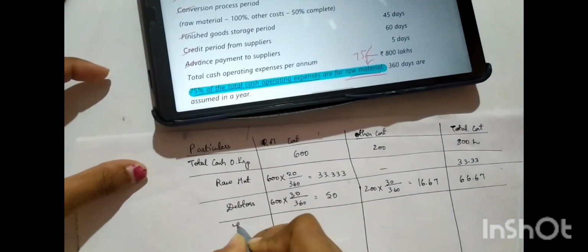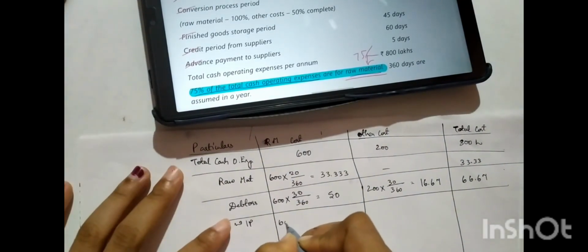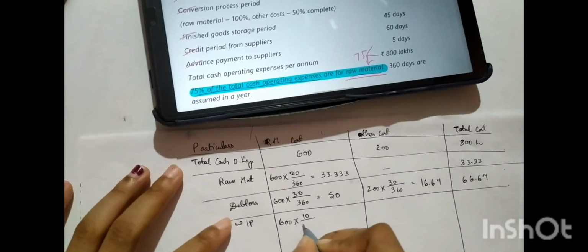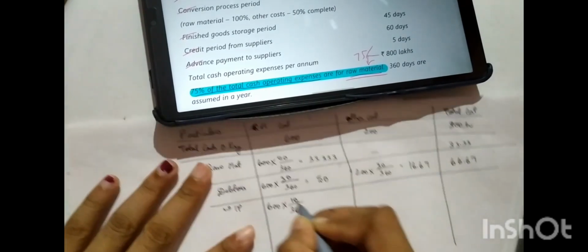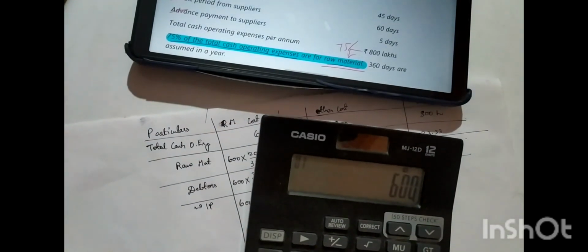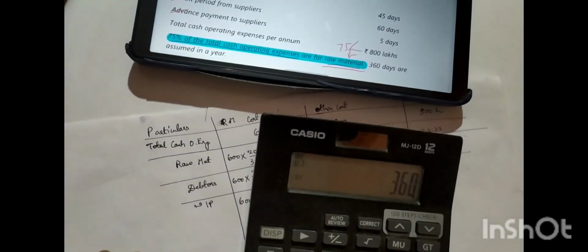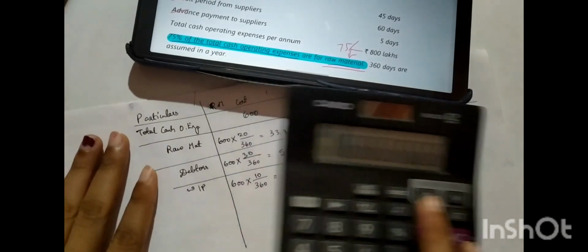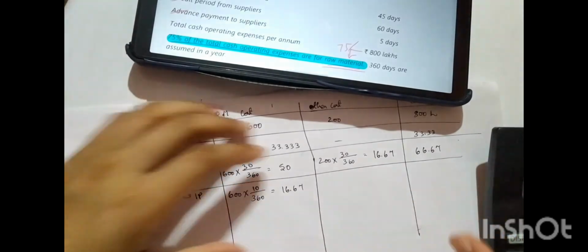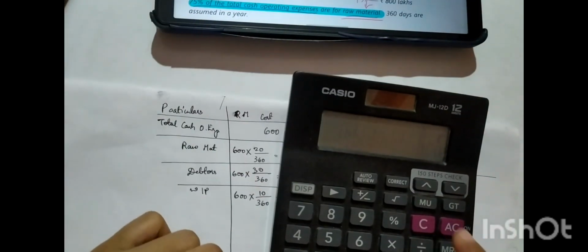What is this? WIP 600. It is 10 days. We're going to take that complete 100%. So 10 days only into 360. It comes out to be how much? 16.667. That's only right.